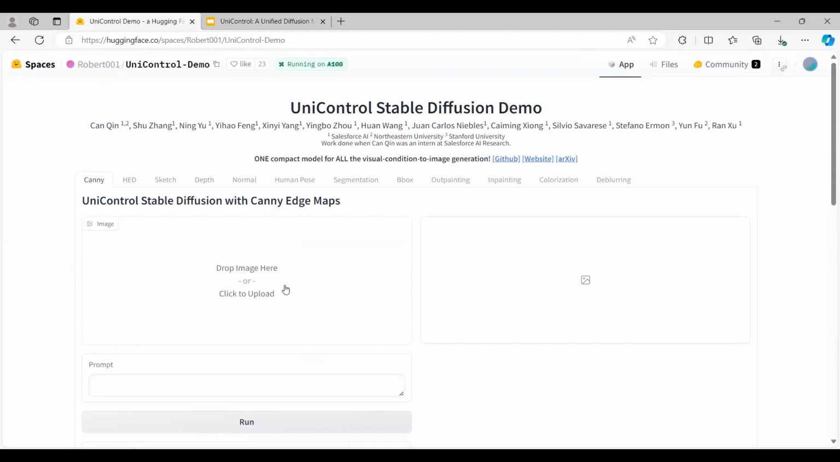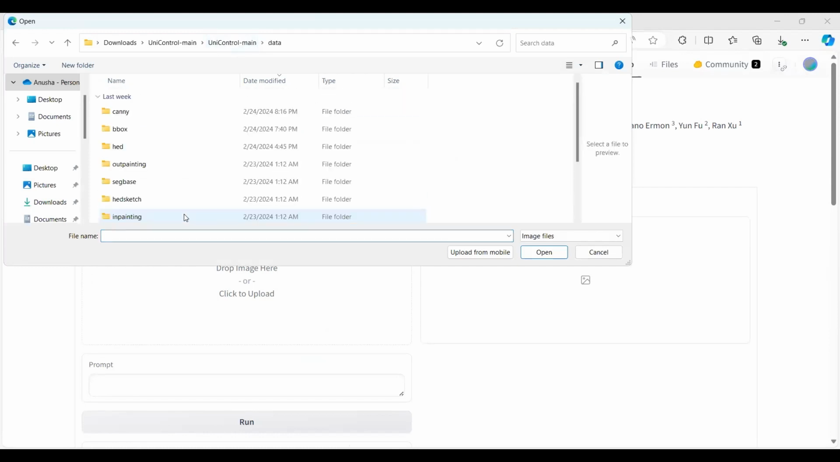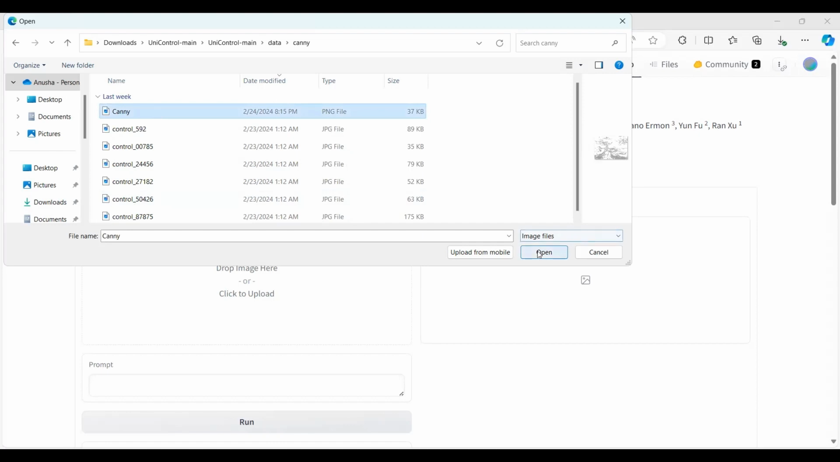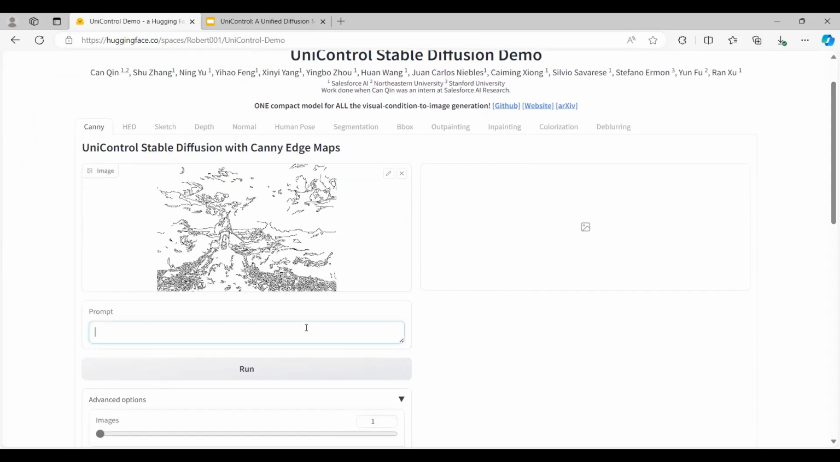Let me upload one sample image that I have taken from the paper related data samples. It has an individual folder for each condition task. I'm going to Canny, and this is named Canny. The Canny edge is a familiar image that everyone must already know about. Here I'm giving a prompt, which is Breath of the Wild compressed cover art. Let me go back and correct this.